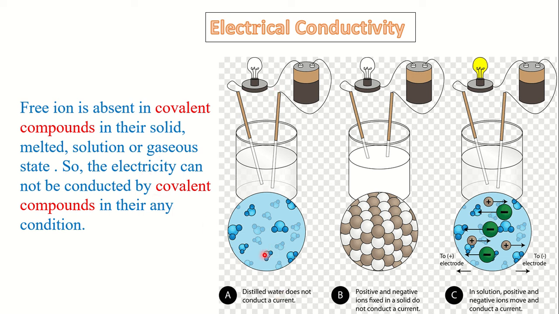Look, this is pure water, distilled water. In pure water, there are no freely moving ions, so pure water cannot conduct electricity. Here, this is an ionic compound but in solid condition. There are ions, but the ions are attached with one another. The ions cannot move, so it also cannot conduct electricity. Look here. Here, the ionic compound is given into water. So, the ions are separated from one another. So, this solution of ionic compound can conduct electricity.